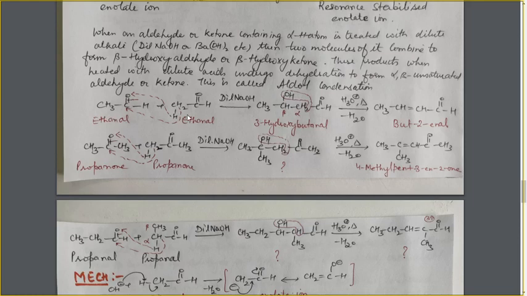the two molecules of the compound will combine to form the beta hydroxyaldehyde. And when this compound is further heated with a dilute acid, they undergo dehydration. They will lose a water molecule to form the alpha beta unsaturated aldehyde, and this complete reaction will be known as the aldol condensation. Now let's see what are beta hydroxyaldehyde and beta hydroxyketone, and what are alpha beta unsaturated aldehyde and ketones.